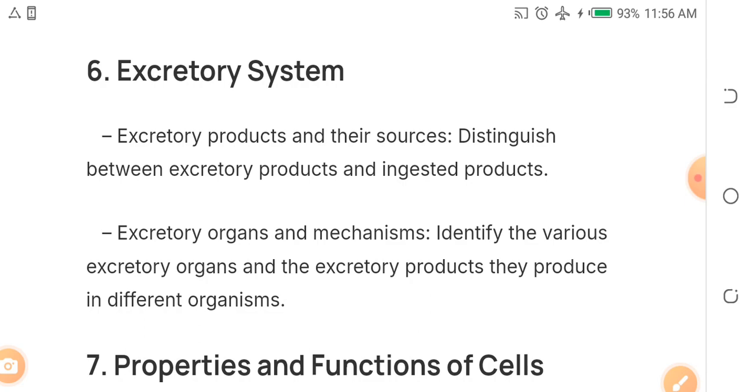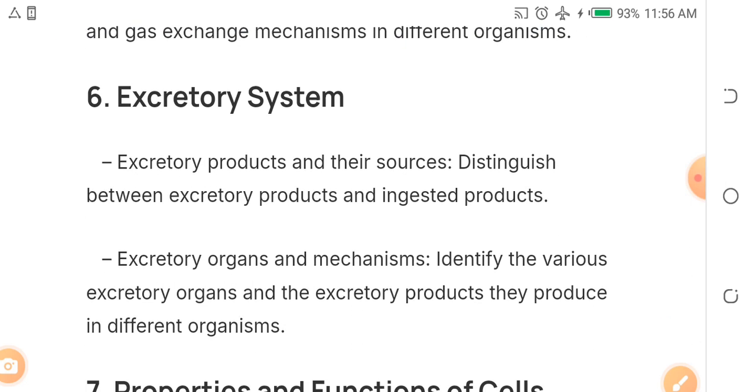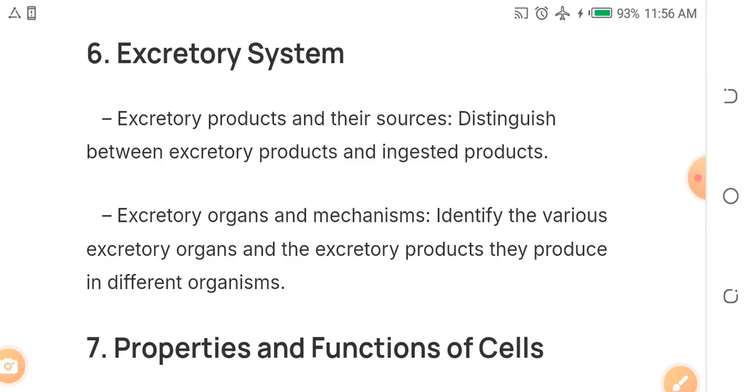JAMB is in a few months' time. Remember, JAMB is not like WAEC and NECO. It is computer based. You have about 180 questions to answer in your JAMB, and you have only 120 minutes to attempt 180 questions. So basically you have 40 seconds per question. That's why you need to pay great attention. You need to read hard. There will be time to party, there will be time to play, but this time is the time for serious studies.